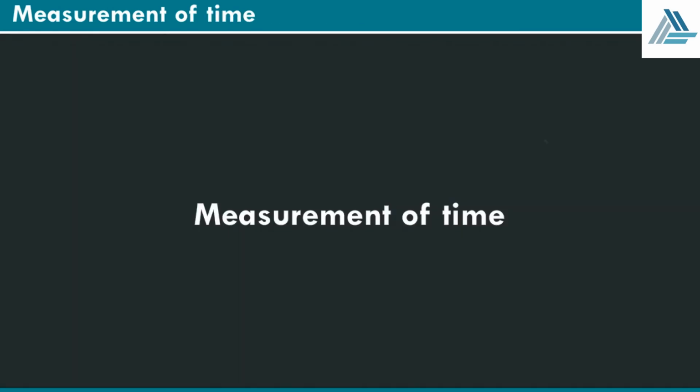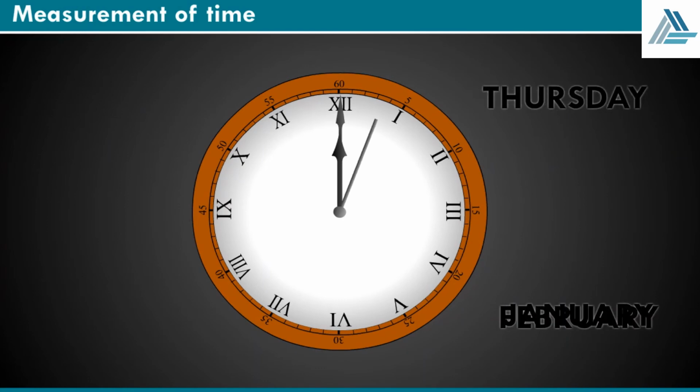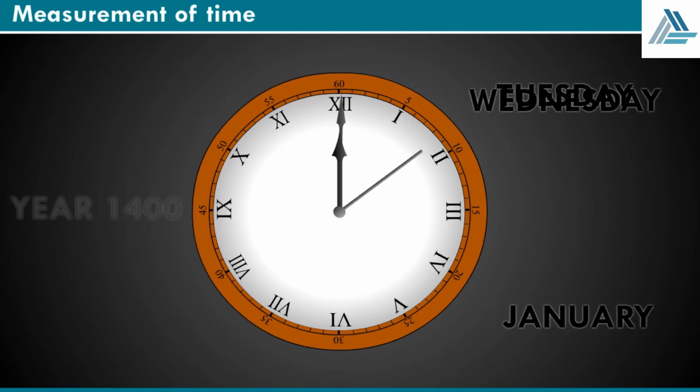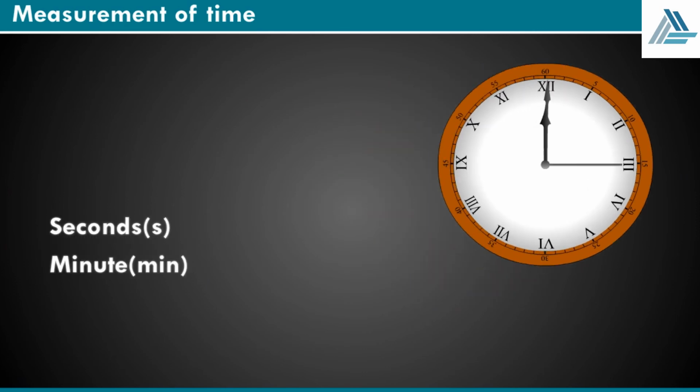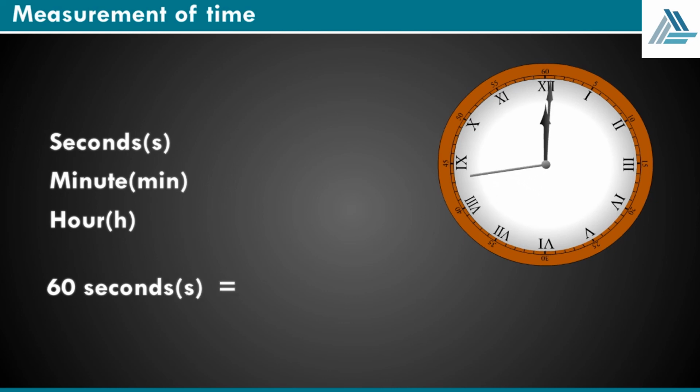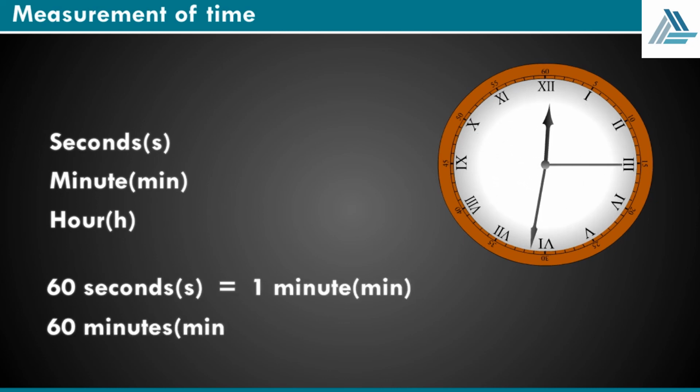Measurement of time. Time is the measurement of the period between two actions or events. Some units to measure time are second, s, minute, min, and hour, h. 60 seconds, s is equal to 1 minute, min. 60 minutes, min is equal to 1 hour, h.